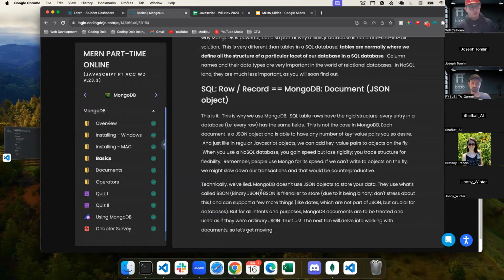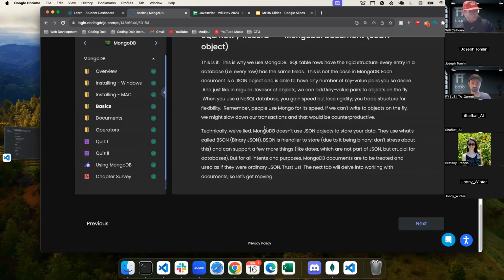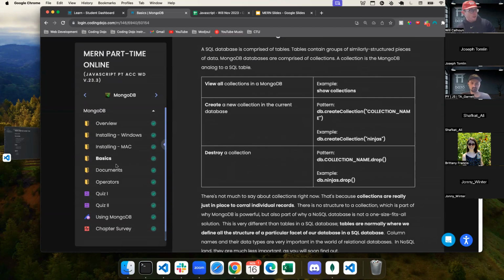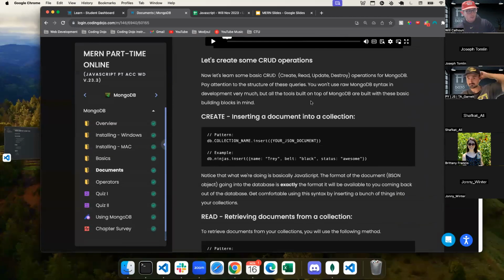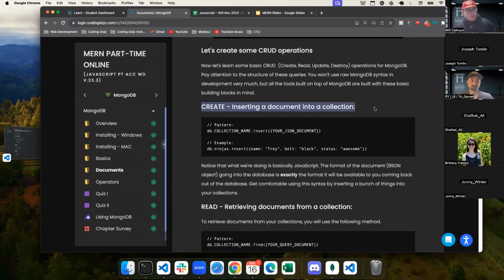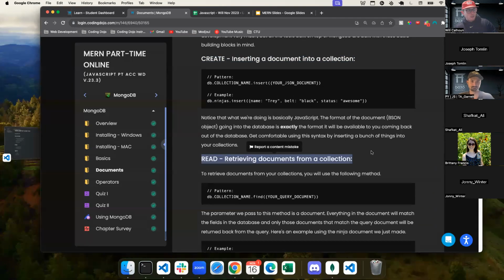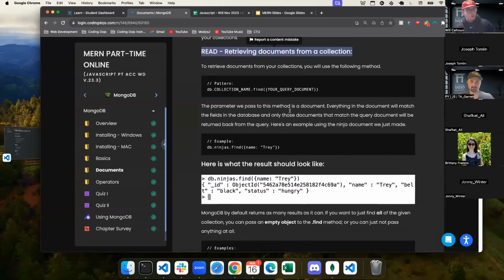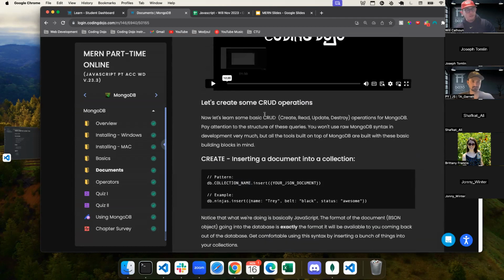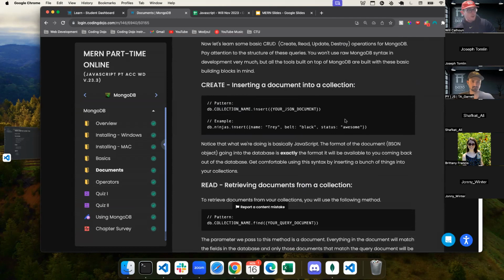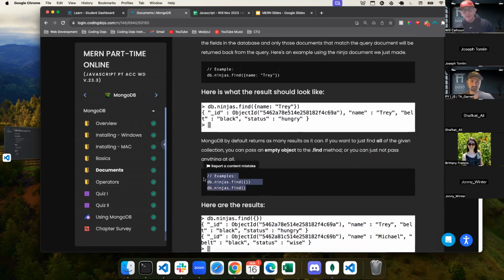But just so you know, that's kind of in the weeds. You don't really need to know that. Just treat it the same way you treat a JSON object there. Now, there are a couple different things that we can talk about. There is a lot of information on how to create a new document, create a new database, and how to create a new collection, all that native Mongo code.